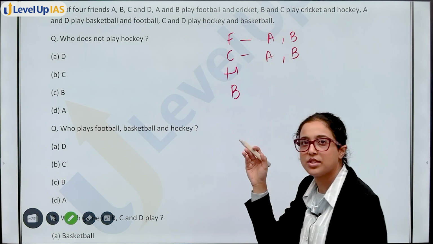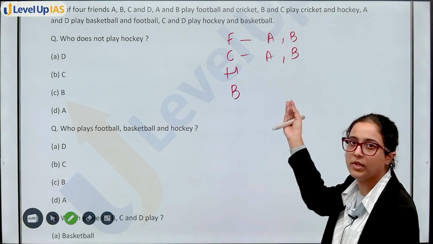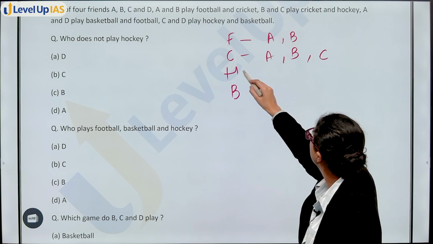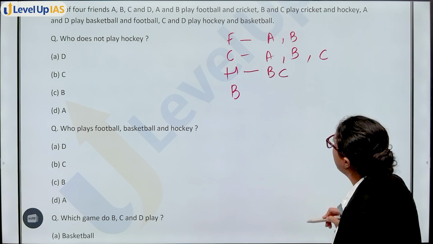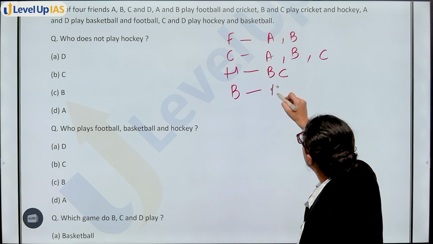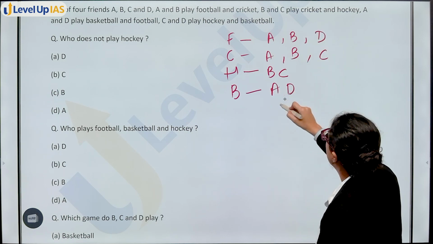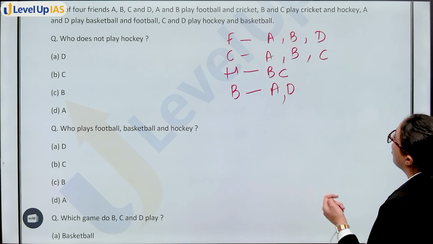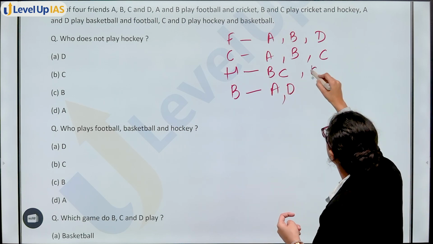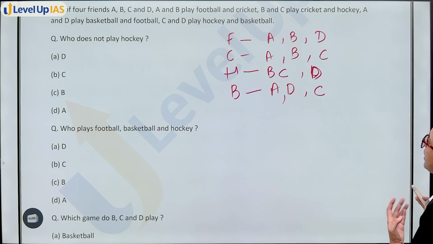Whenever you get a question like this, you have to do it like this. Put the games here. You have to see which game which player is playing. B, C play cricket and hockey. Then A and D play basketball, football. So basketball, A, D, football already it was there. Okay. Next, C, D play hockey and basketball. Hockey and basketball, C already was there and basketball, place C. These are the final arrangements.